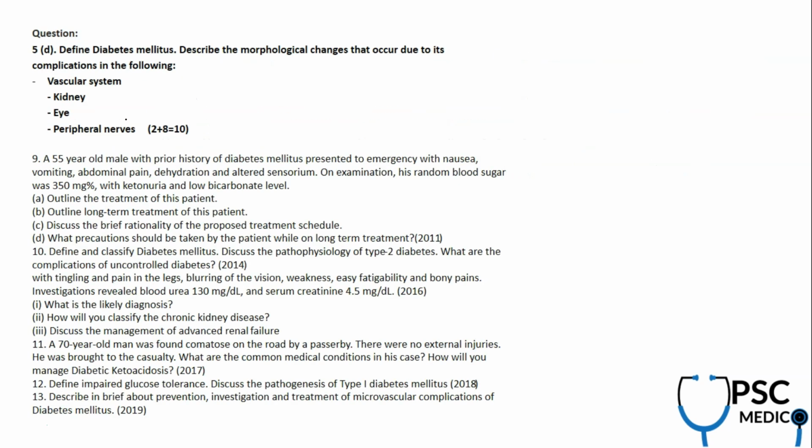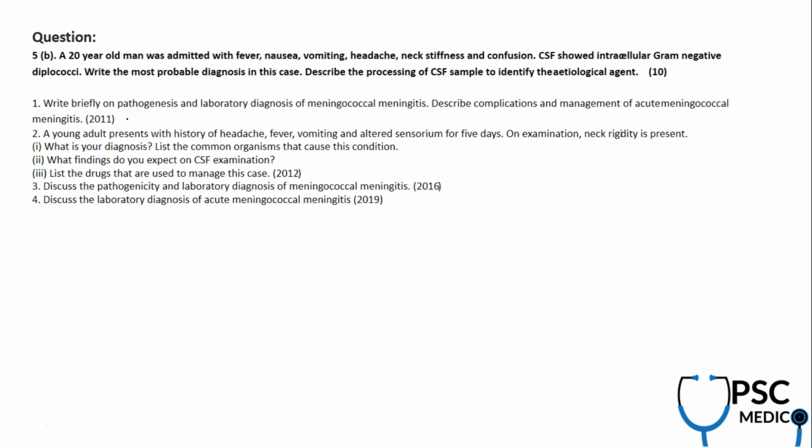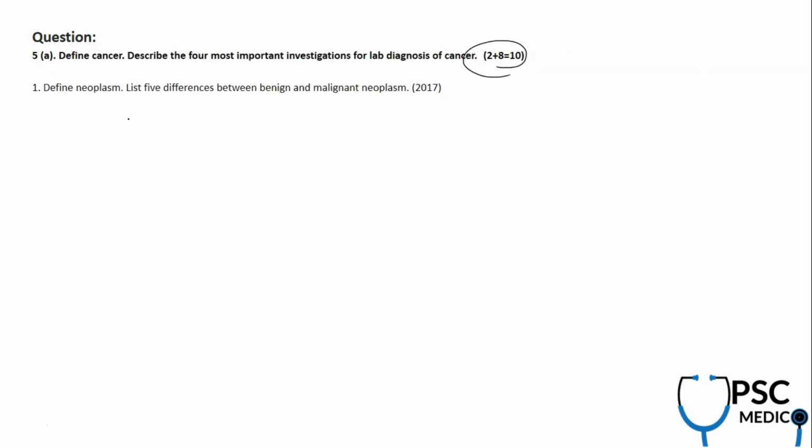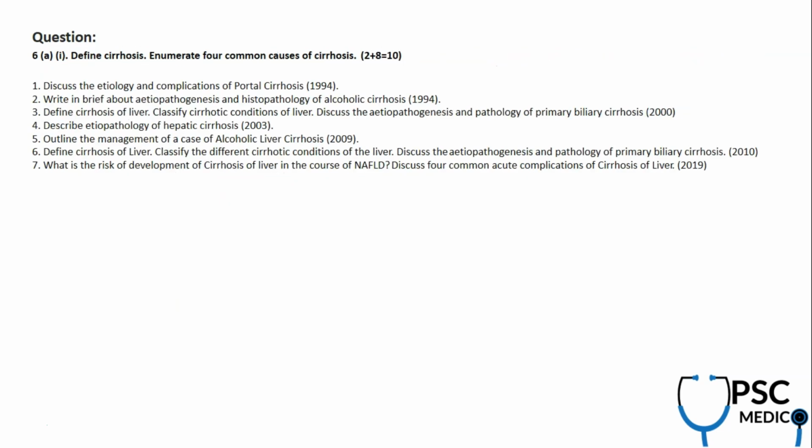So they asked about forensic medicine, pathology, and yes, pharmacology and microbiology. See, it's a mix, pathology and pharmacology. So next, question number 6, again from pathology: cirrhosis. What are the causes of cirrhosis? Similar to cirrhosis, we have etiology and complications of portal cirrhosis, and etiopathogenesis and histopathology of alcoholic cirrhosis in 1994. Definition of cirrhosis of liver, again a direct repeat, classify cirrhotic conditions of liver.